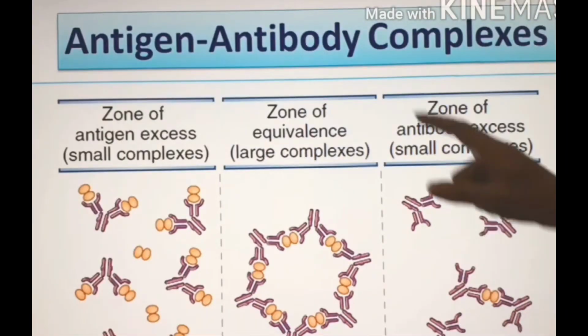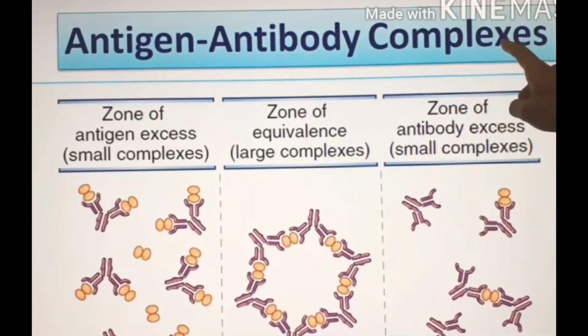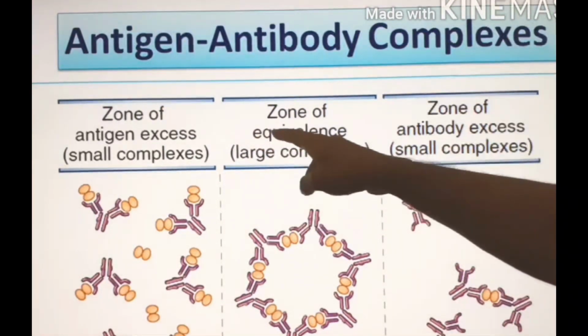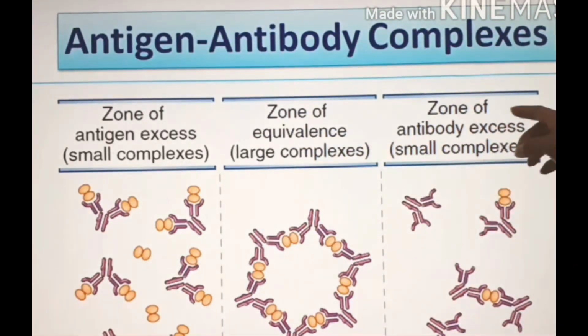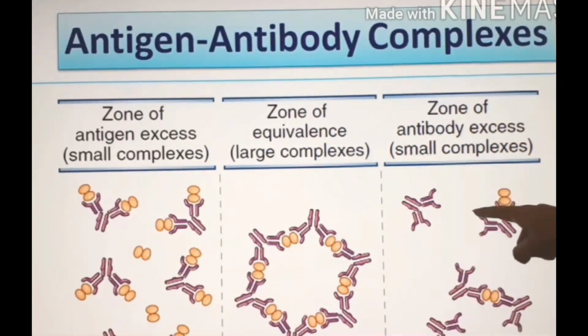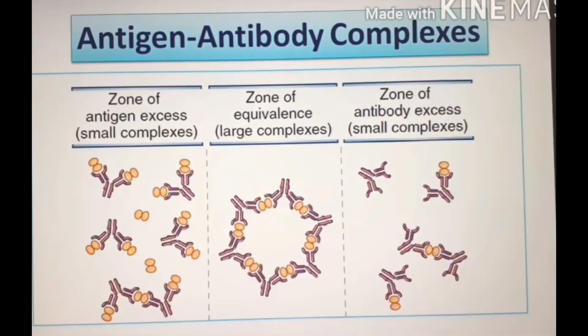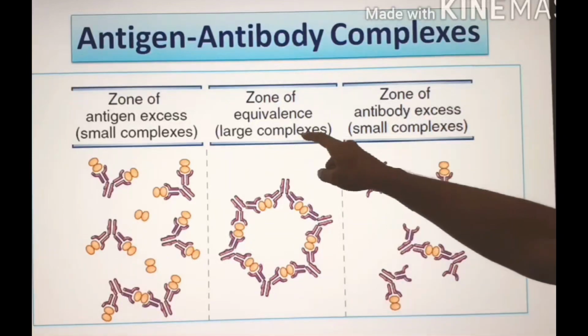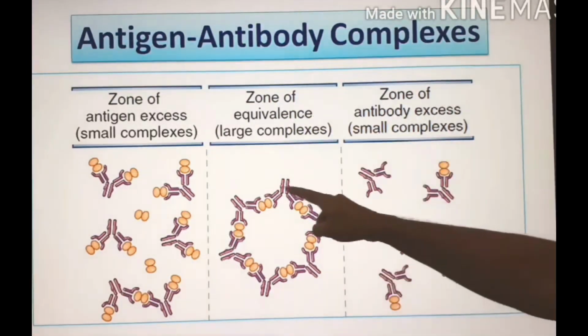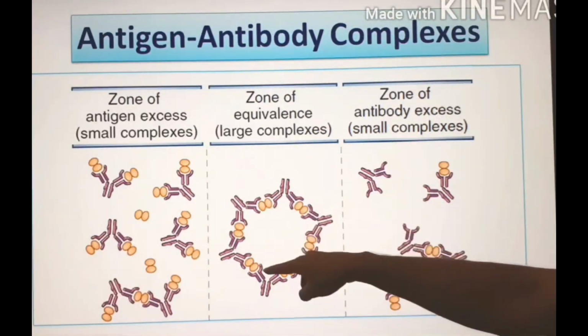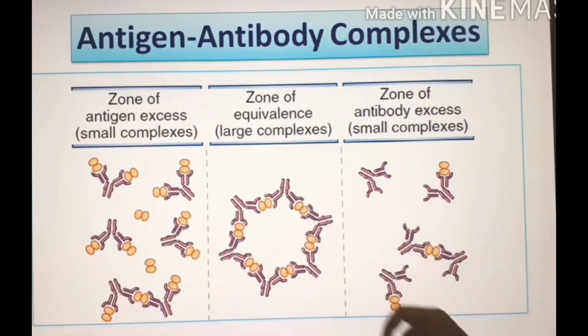In this slide it is showing the antigen antibody complex. The first is the zone of antigen excess. Antigen concentration is high, so small complexes form. And on the right side, the zone of antibody excess, the concentration of antibody is higher than the antigen. There also small complexes form. The antibody can bind with its 2 arms and form large complexes, and this situation is called the zone of equivalence. In this situation, antibody and antigen can be precipitated out.